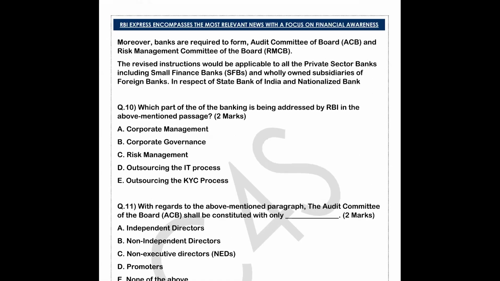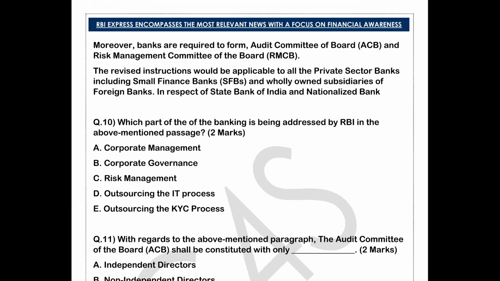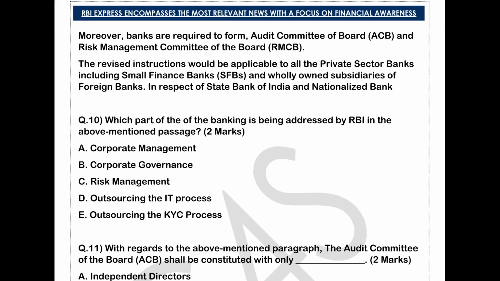Okay. Moreover, banks are required to form an audit committee of the board, that is ACB, and a risk management committee of the board, that is RMCB. The revised instructions would be applicable to all the private banks, including small finance banks, SFB, and wholly owned subsidiaries of foreign banks, in respect of State Bank of India and nationalized banks. So this is the passage that you have all read. So clearly the first question is asking which part of the banking is being addressed by RBI in the above mentioned passage. So what are you thinking? Which part of the banking is being addressed?